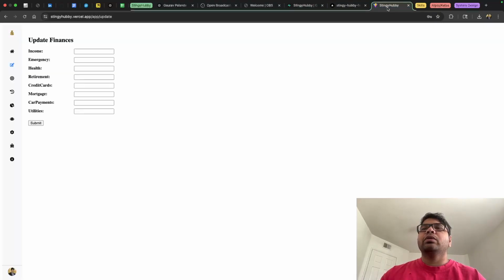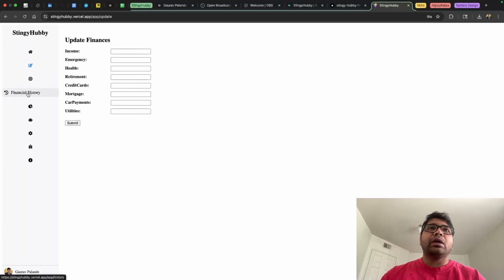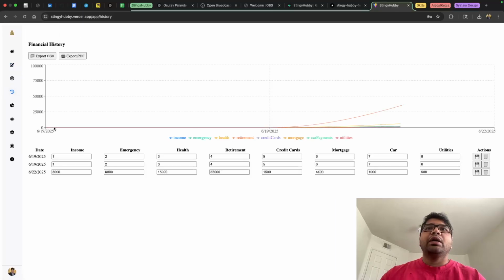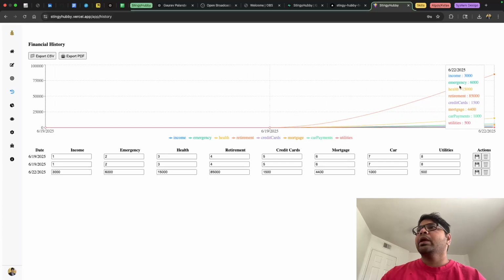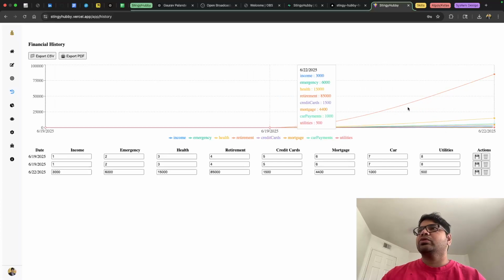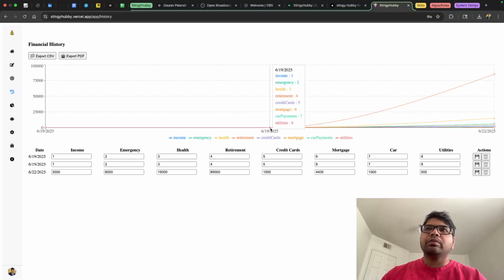Now let me go back to the UI and see that when we look at the financial history, I should see a new entry or row added below, on June 22nd, and I would be able to see a chart associated with that. Initially, like I was testing before, my retirement was $4 for testing purposes.